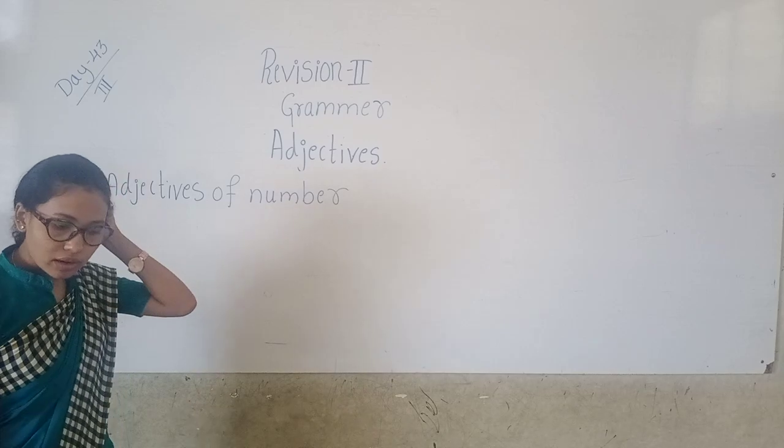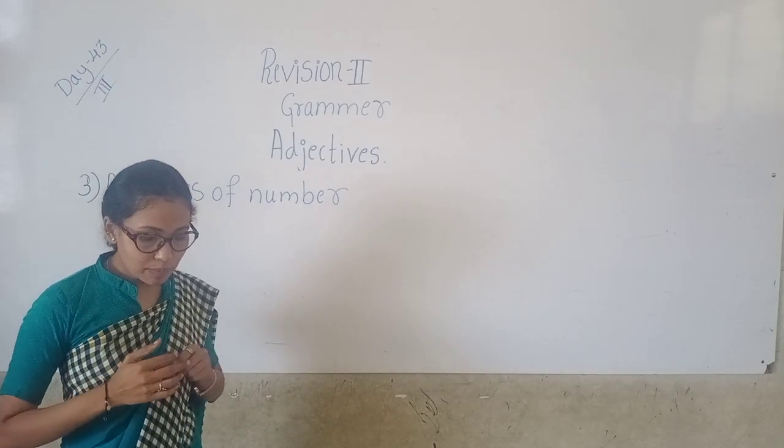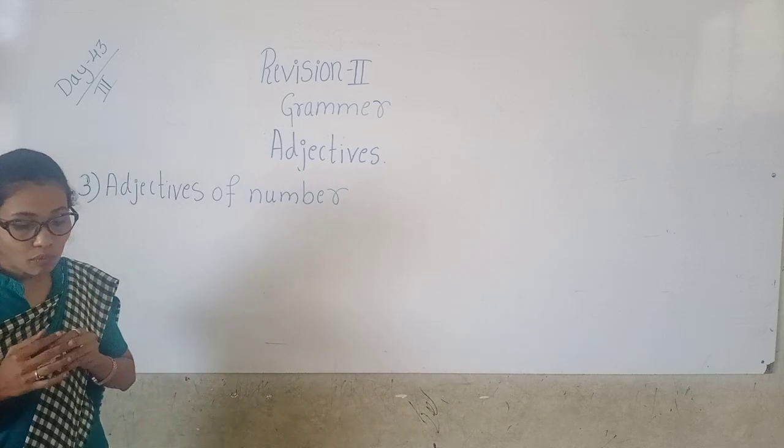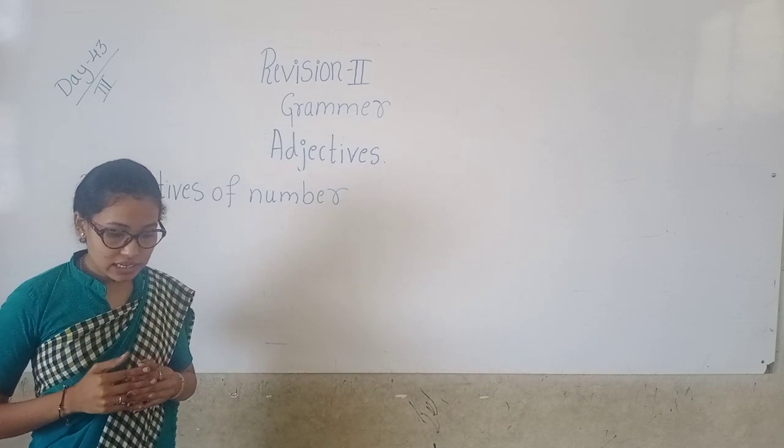Adjectives of number describe how many or in what order a person or thing is.